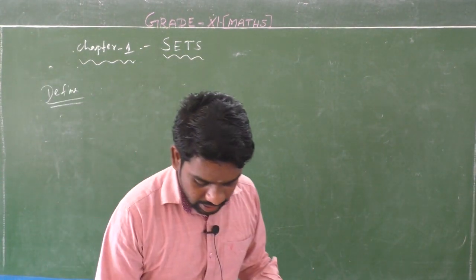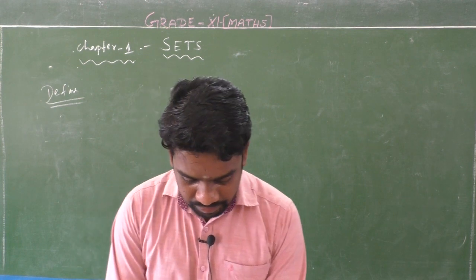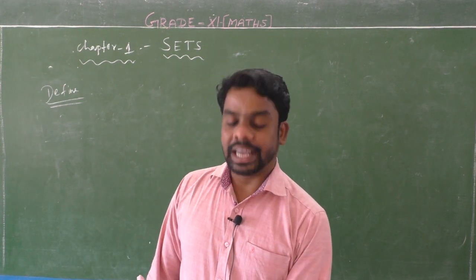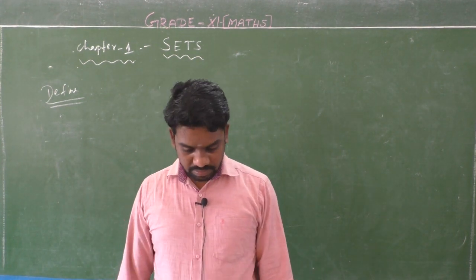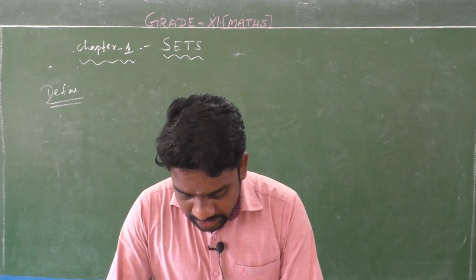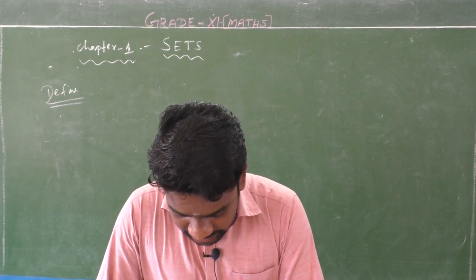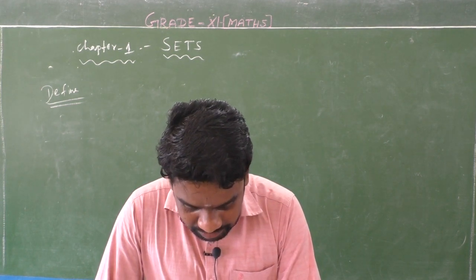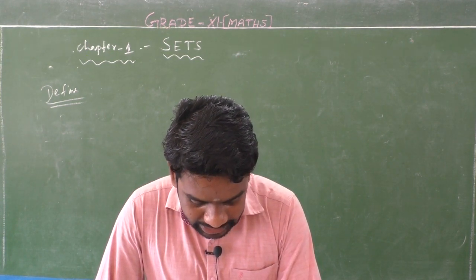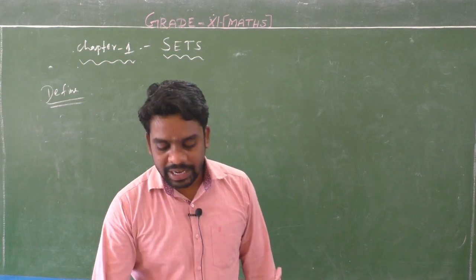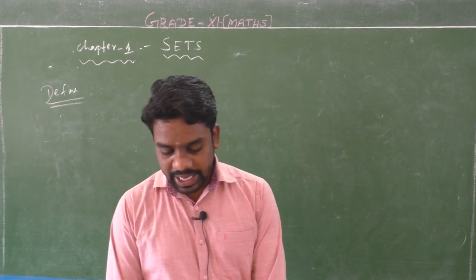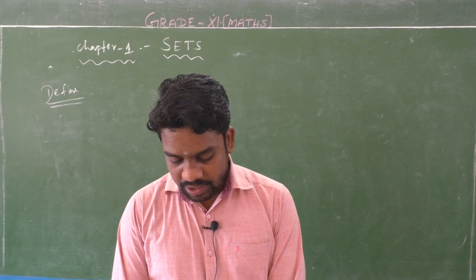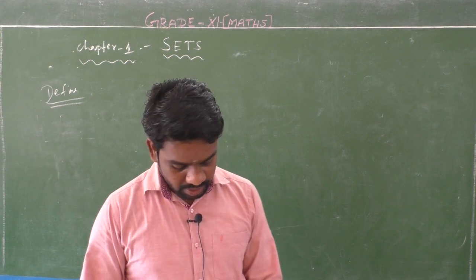Let's listen students, one more important result, page number 3, note number 1. In roster form, the order in which the elements are listed is immaterial. Thus the above set can also be represented as 1 3 7 21 2 6 14 42.